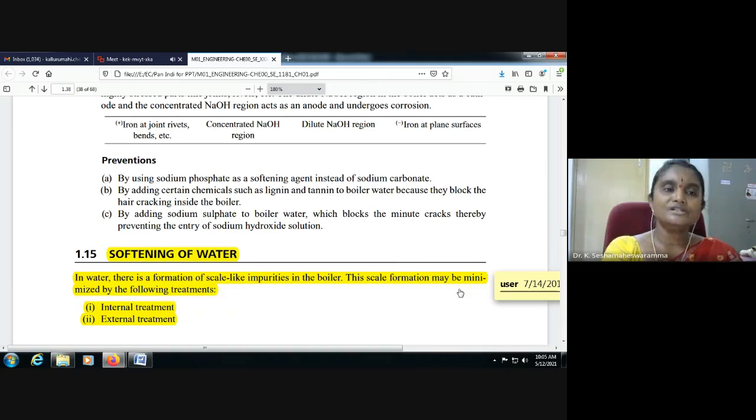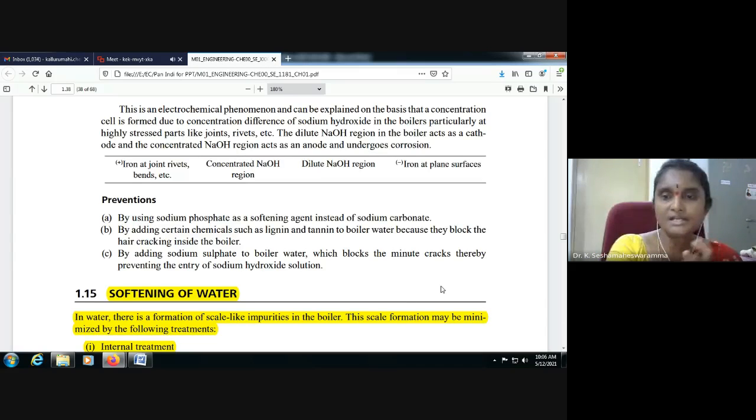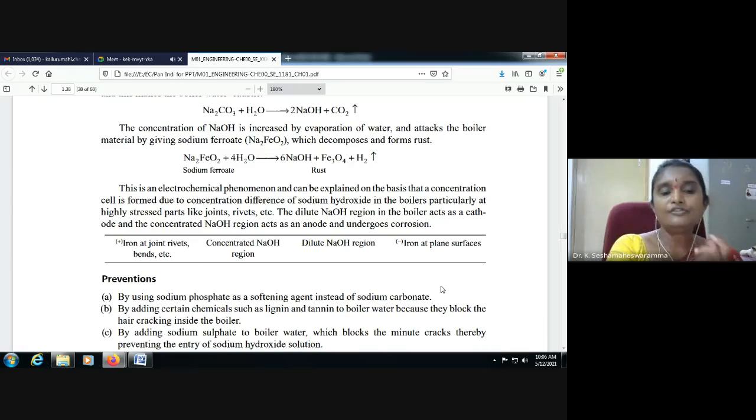How can we prevent caustic embrittlement? By using sodium phosphate as a softening agent instead of sodium carbonate. In the lime soda process we use sodium carbonate; if we use sodium phosphate instead, we can avoid caustic embrittlement.